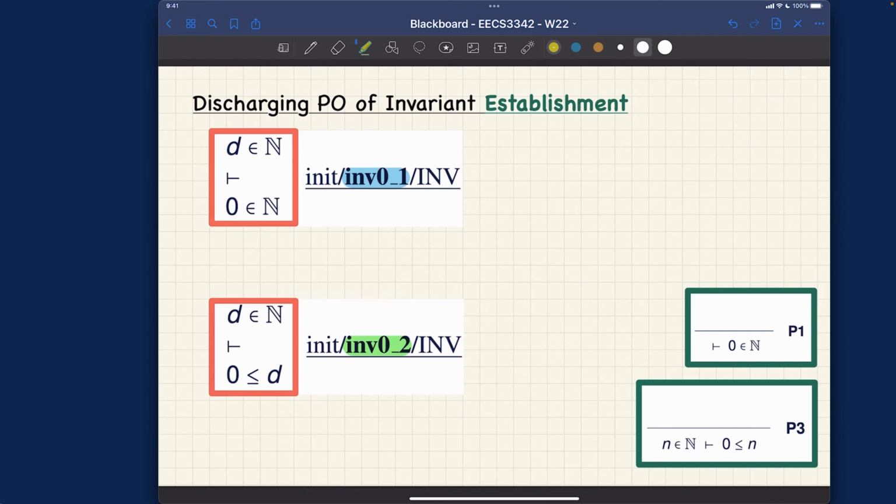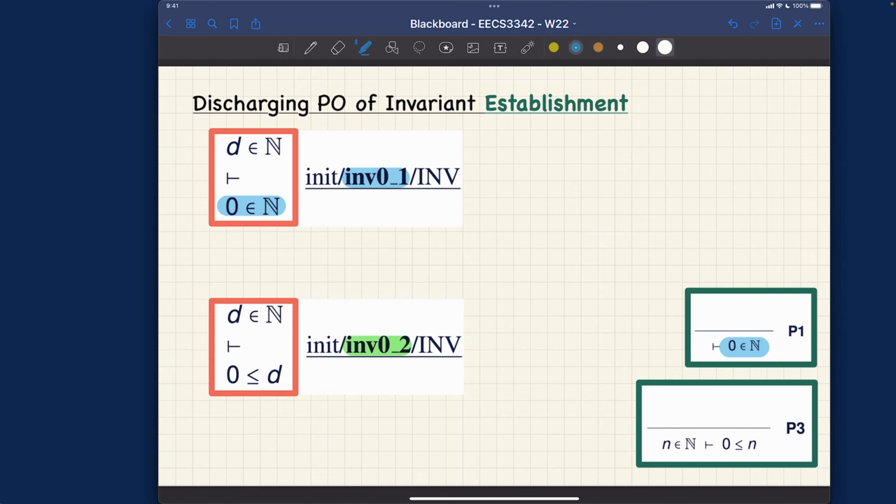Well, it's actually rather straightforward. Let's now talk about each one of them. For the first one, let me use blue. You can see this part over here, 0 is actually a natural number. And for P1, we say that 0 is a natural number. So this one simply matches.